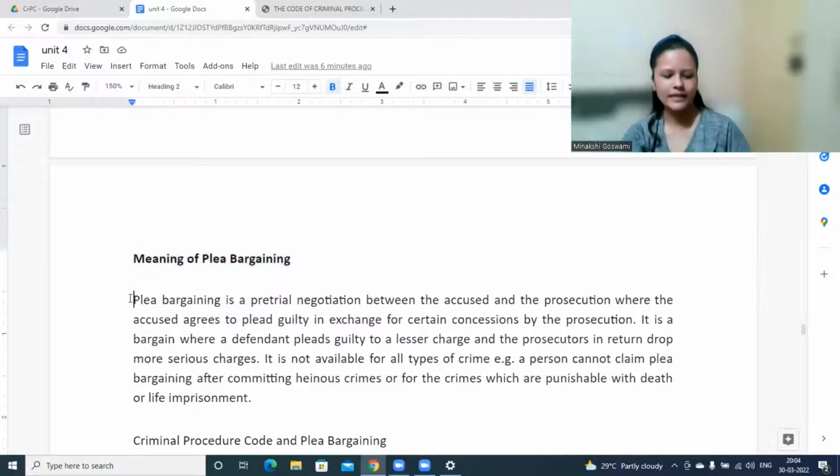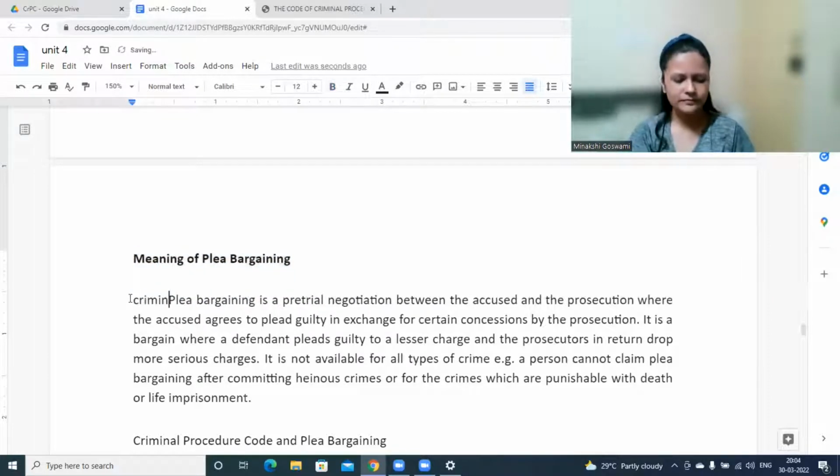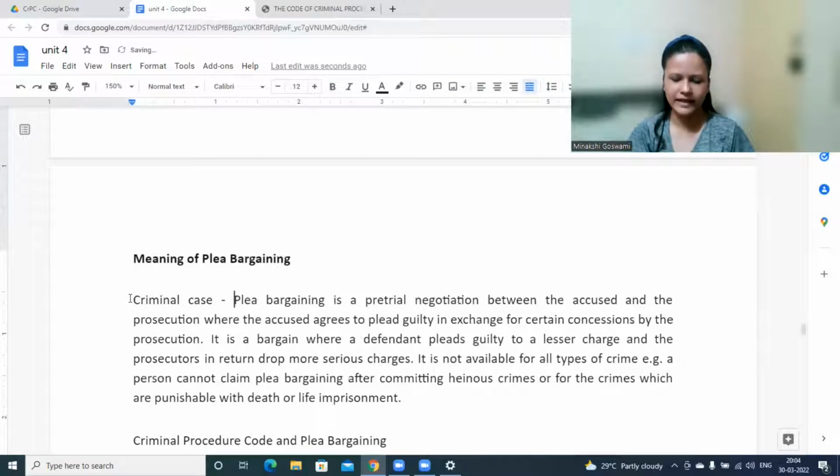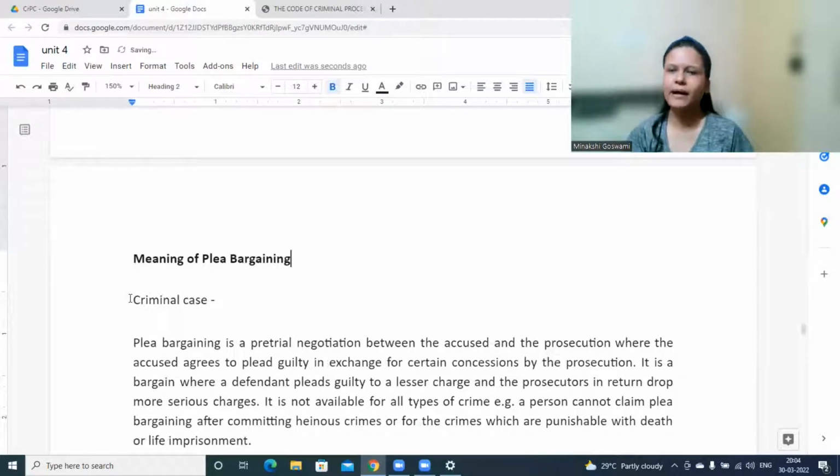Like when a criminal case is filed, what might happen? There may be multiple sections under which a person may be charged. Take for example, there are 5 sections under which the person is charged. He will say that I will confess something.